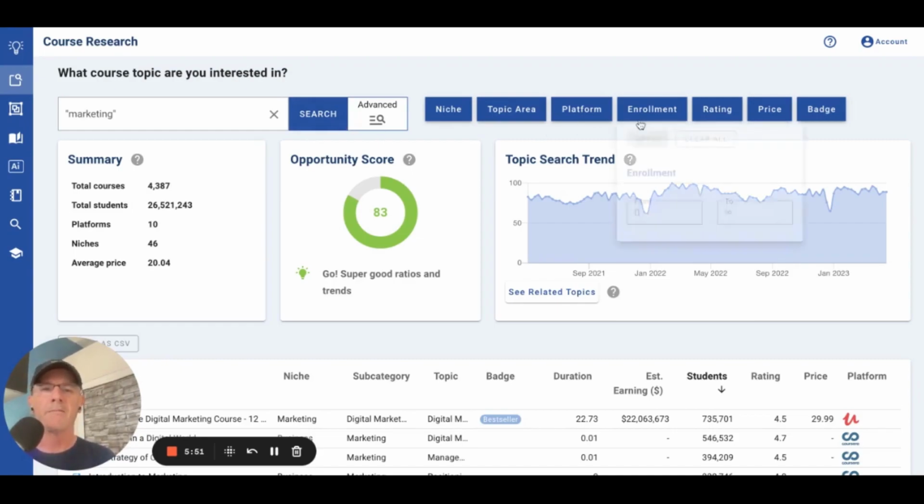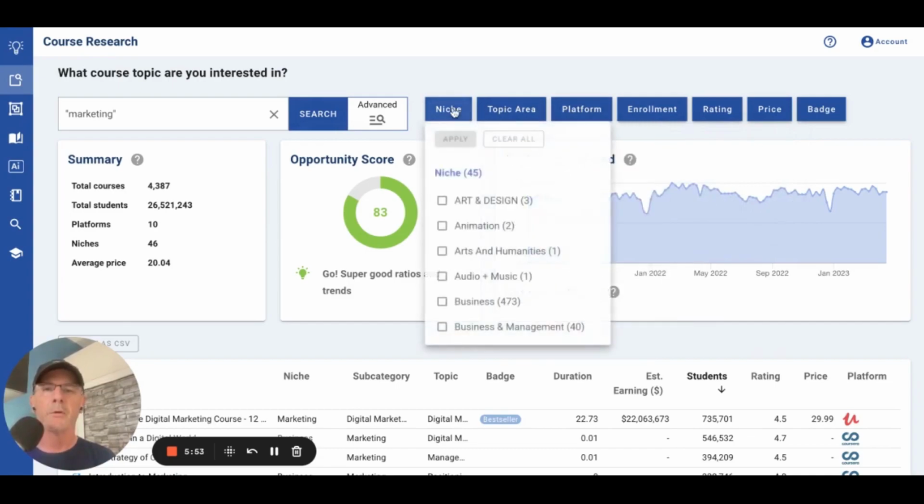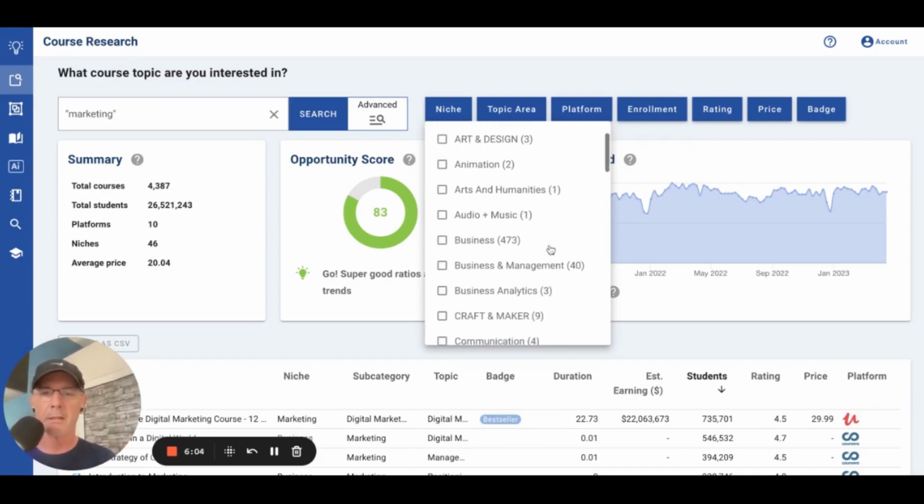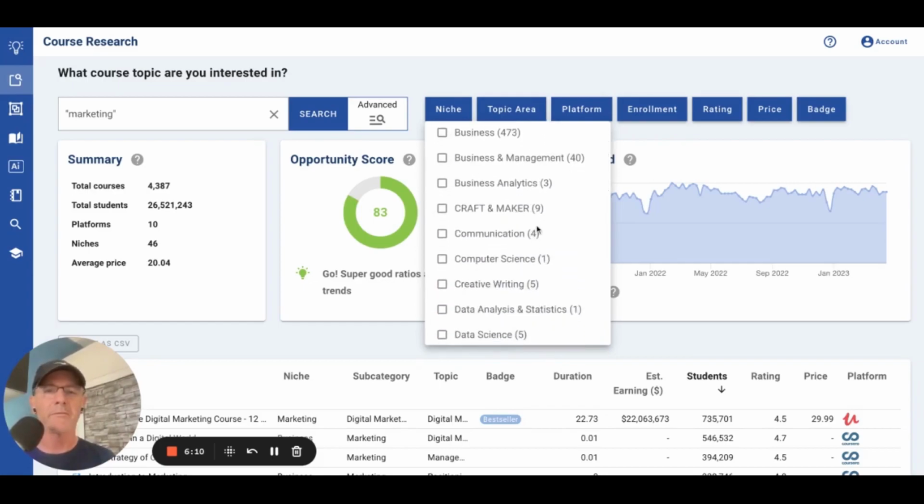So take a look at the top filters. Don't ignore these. These are pretty cool. You can look by niche, and you can see, oh, this is marketing for art and design. This is interesting. Marketing for animation. I'm not going to go through all these. I'm just going to point you to the filters up here. Business and management, craft maker, marketing for craft makers.